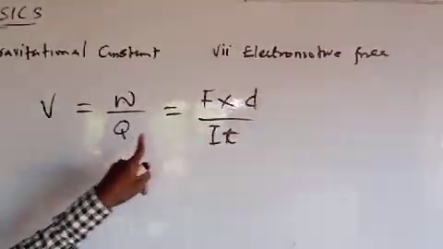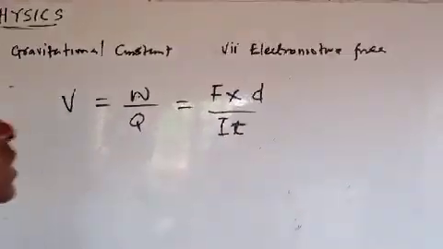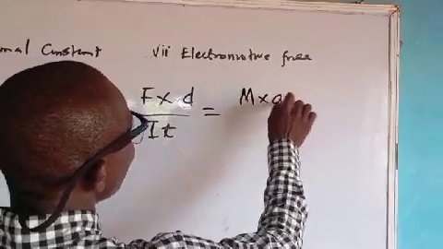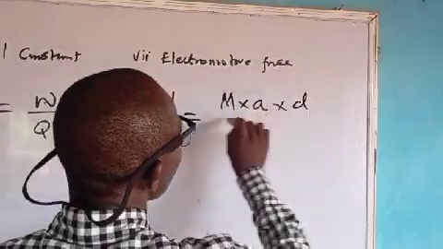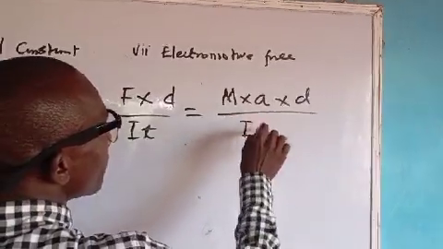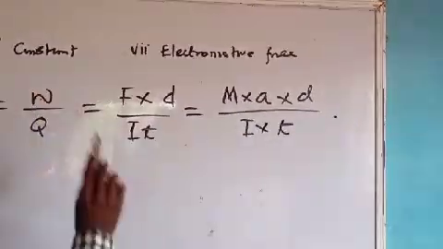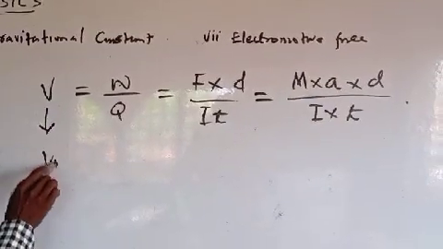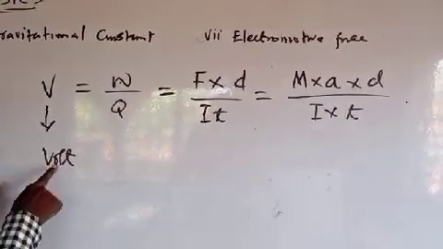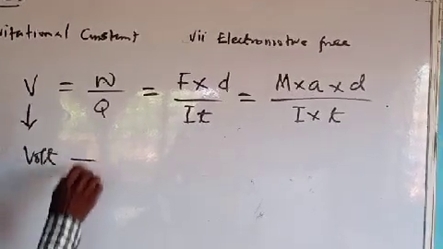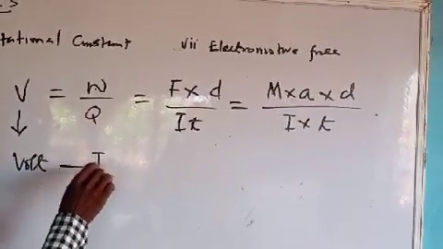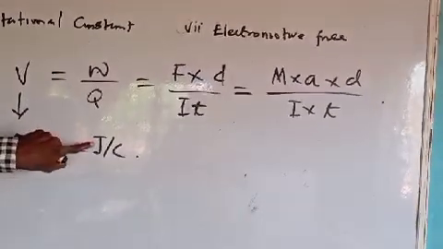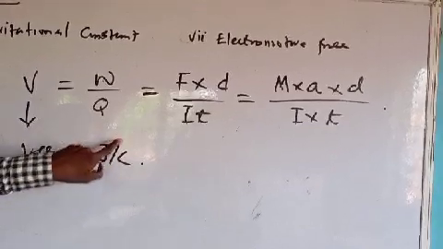Distance. Charge is IT. So in other words, I can say force is mass times acceleration times distance over I times T. So the unit of this is volt. It's voltage. Since it's in volt, what is volt? Volt is joule per coulomb, work done over charge. Work is in joule, divided by charge, coulomb. Joule per coulomb.